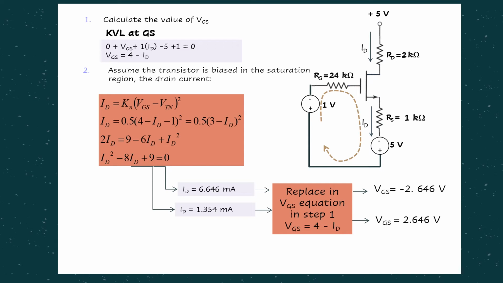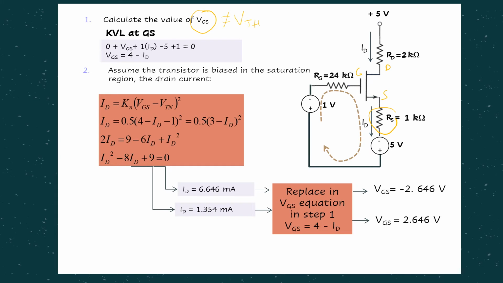The first one, obviously, we calculate the value of VGS, remember? But in this case, we cannot straight away say VGS equals VTH anymore. Why? Because we already have another voltage drop, another component where we need to consider the voltage across RS. So you need to do KVL at the GS loop. Remember, we have the drain, gate, and the source.